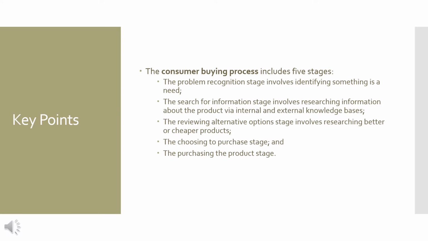The problem recognition stage involves identifying something as a need. The search for information stage involves researching information about the product via internal and external knowledge bases. The reviewing alternative options stage involves researching better or cheaper products. The choosing to purchase stage, and the purchasing the product stage.